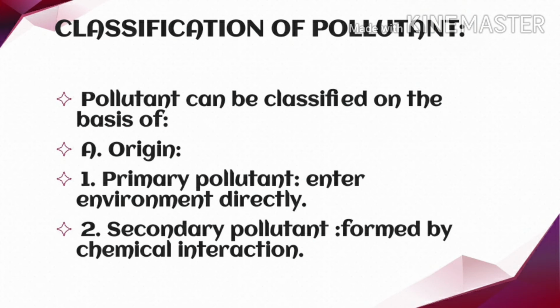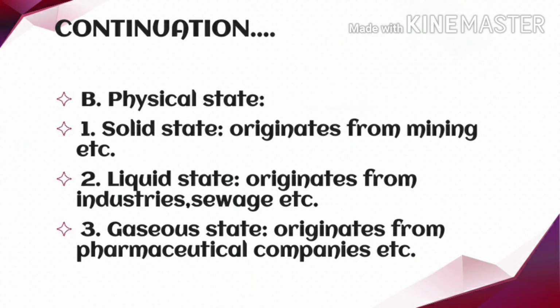The examples of the secondary pollutant are sulfuric acid, nitric acid, etc. They are the examples of secondary pollutant. Now we are going to deal with the classification of pollutant according to their physical state. So physical state, it can be classified as solid, liquid, and gaseous pollutant.